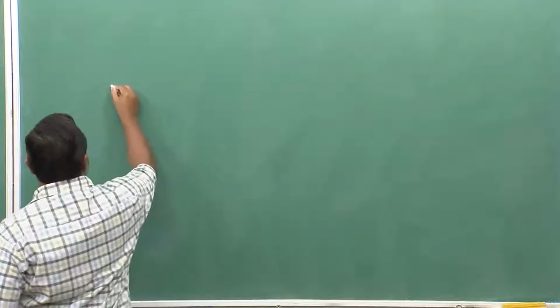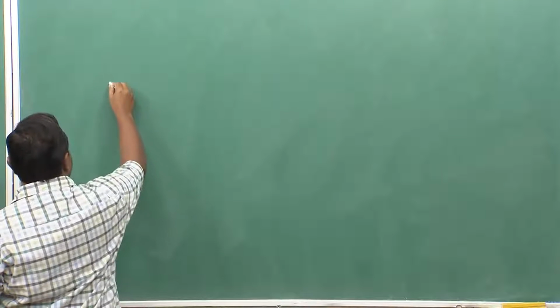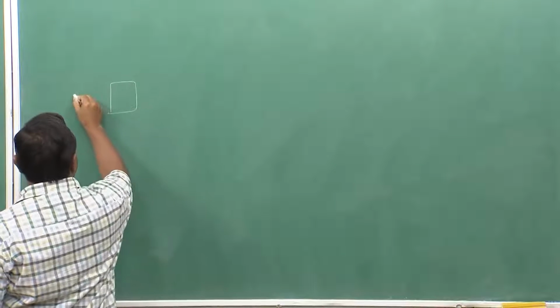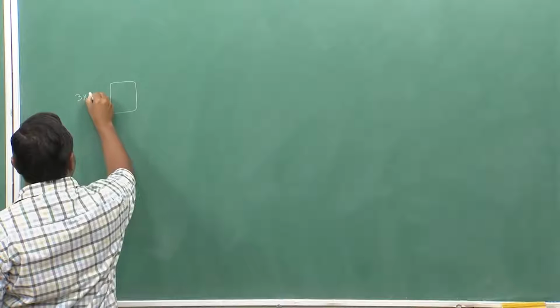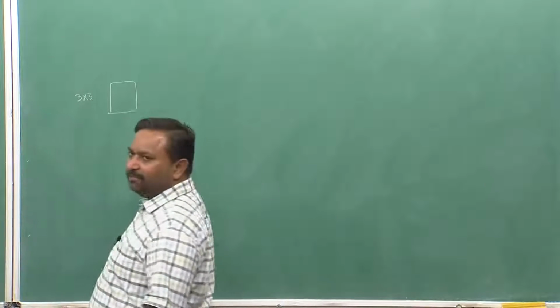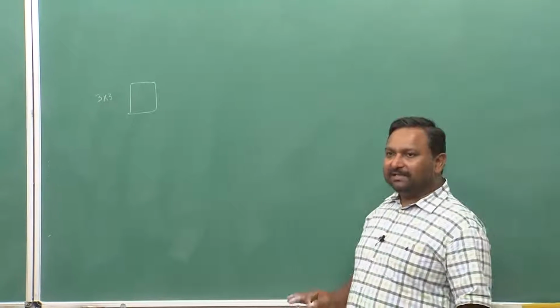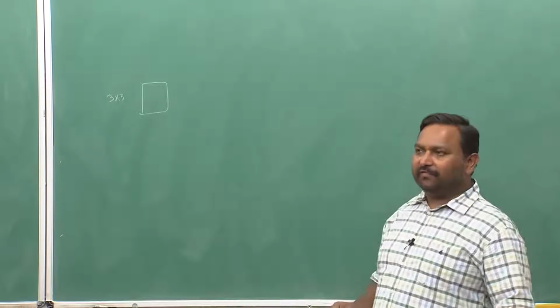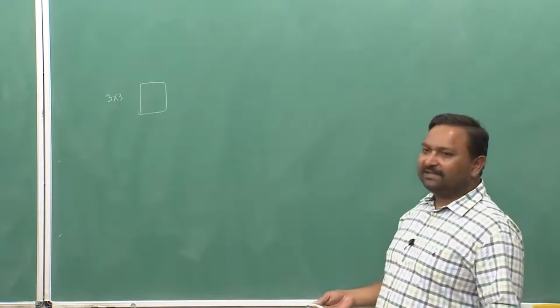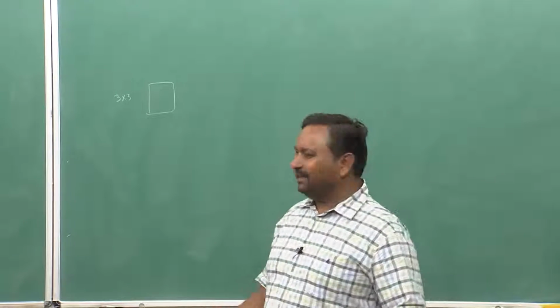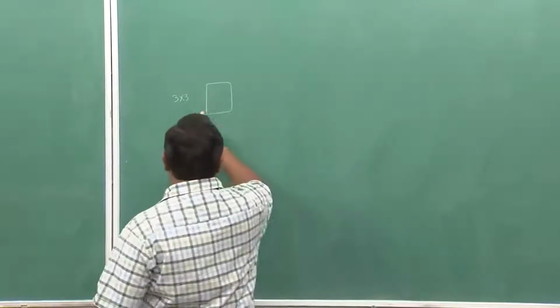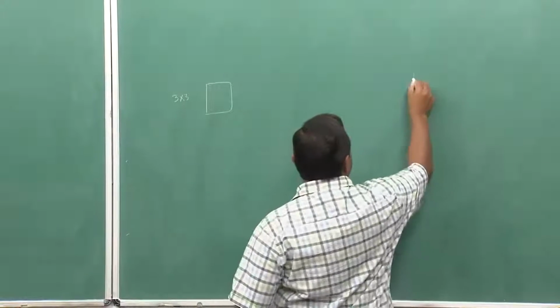So, let us take up a network. I will take up a 3 by 3. I am taking an asymmetric system here intentionally to give you an example, or we may actually do it for a symmetric system first and then for asymmetric. I think we can try that. So, let us take 3 by 3. So, my output side will also be 3 by 3.